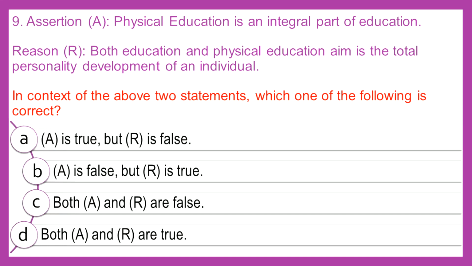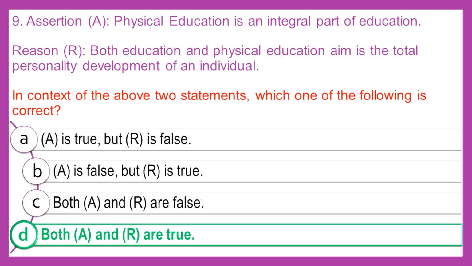Next is question number 9. Assertion and reason again. Assertion: physical education is an integral part of education. That we know, physical education is an integral part of education, so that is correct. Reason: both education and physical education aim at the total personality development of the individual. So that is also correct. In the context of our two statements, which one of the following is correct? Both are true. So no need to say more. Option D is correct here.